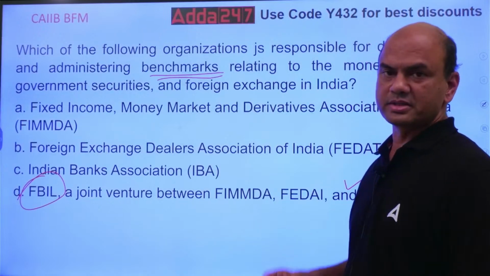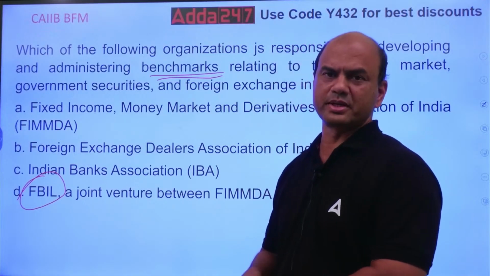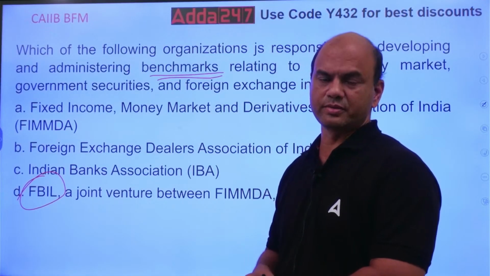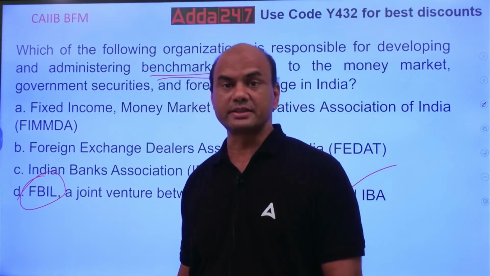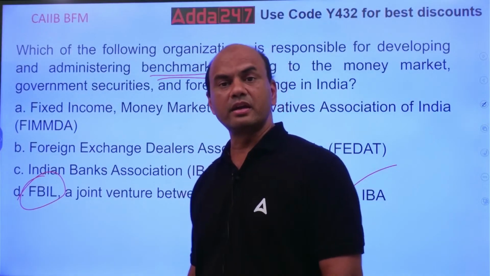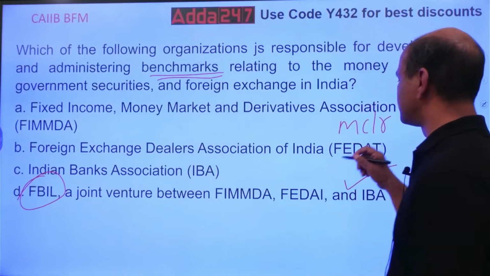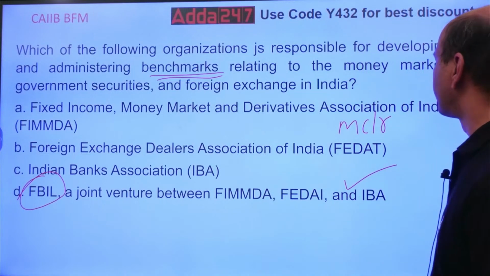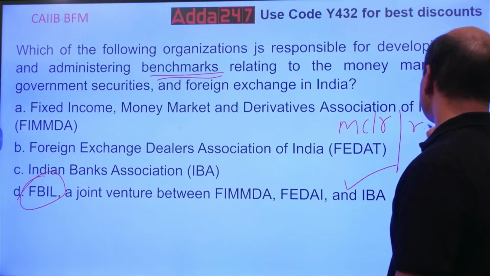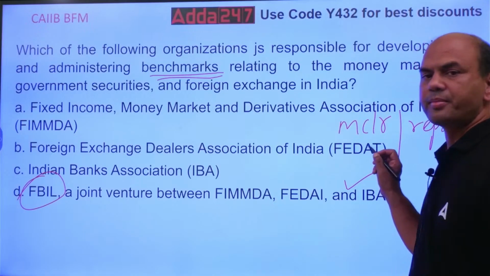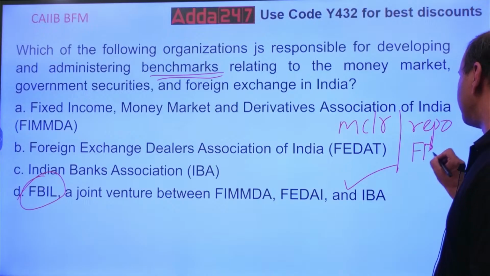FBIL gives you the benchmarks. See here, the repo which we follow, there are two benchmarks here, specifically for loans. For loans, you are having two benchmarks. One is internal, second is external. The internal benchmark is known as MCLR. You might be knowing this by now. And external benchmarks are two. One is repo, and the second one is FBIL, the FBIL benchmark.